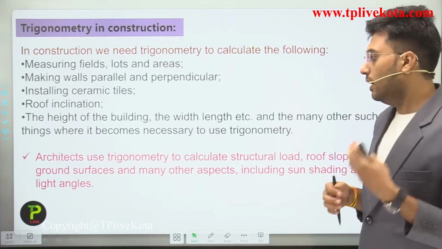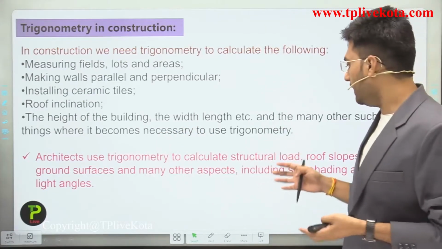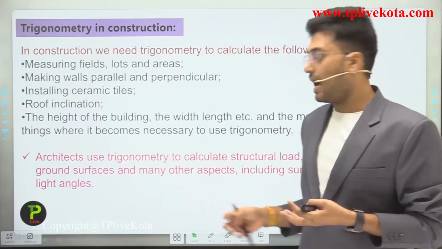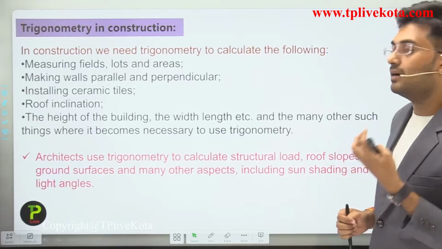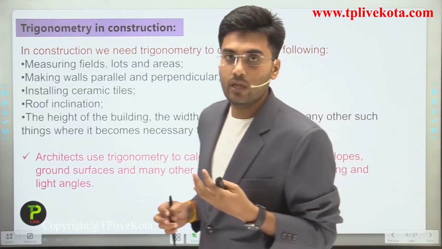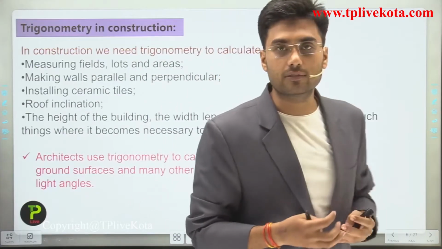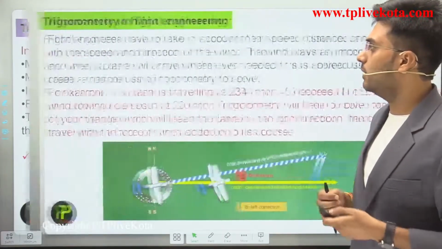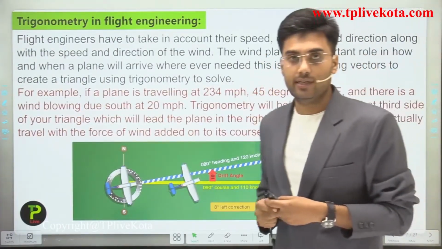Okay. And students, architects use trigonometry to calculate structural load, roof slope, ground surface, and many other aspects including sun shades and light angles. Clear? So these are the uses of trigonometry in construction work. Clear? Now students, after this, let's discuss uses of trigonometry in flight engineering.